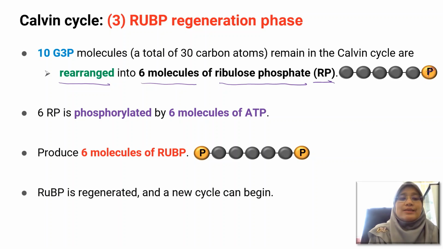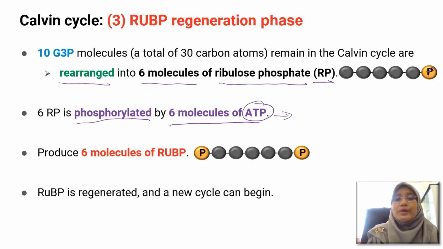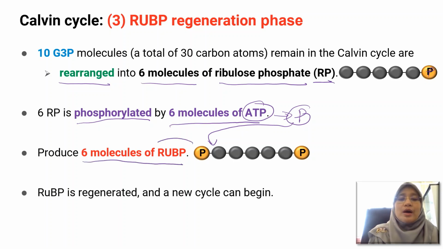So these 6 molecules of ribulose phosphate will be phosphorylated by 6 molecules of ATP. So it means that each ATP molecule will release one phosphate, and the phosphate will be attached to carbon number 1 here. Okay, so this produces 6 molecules of RuBP.